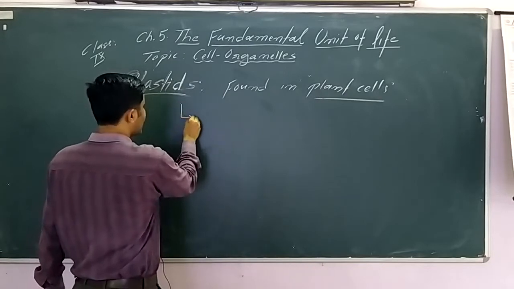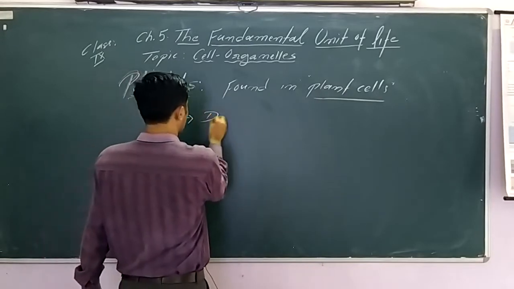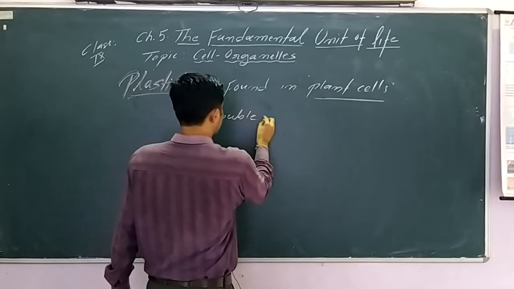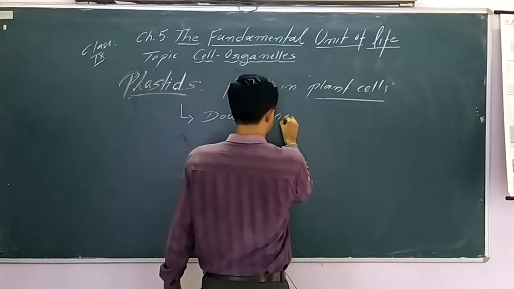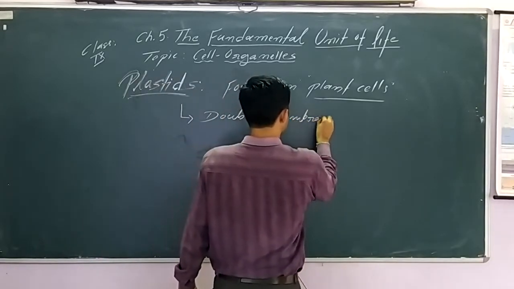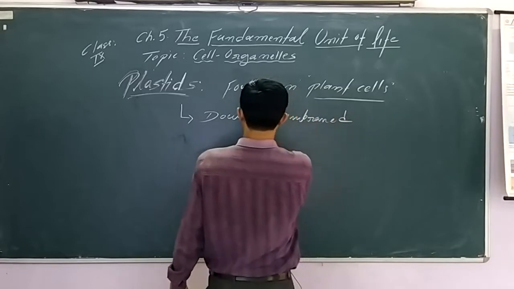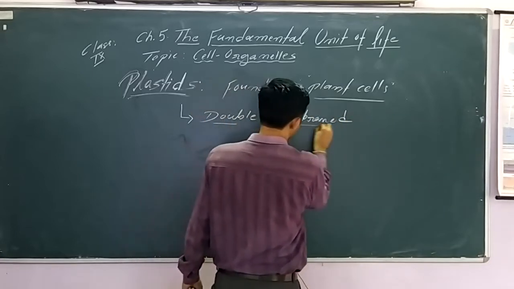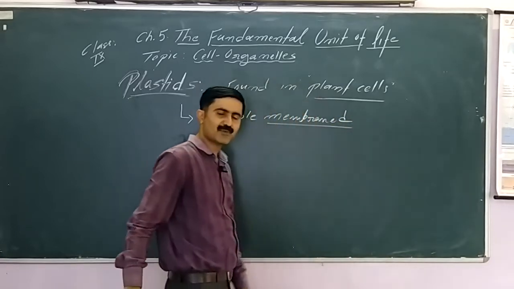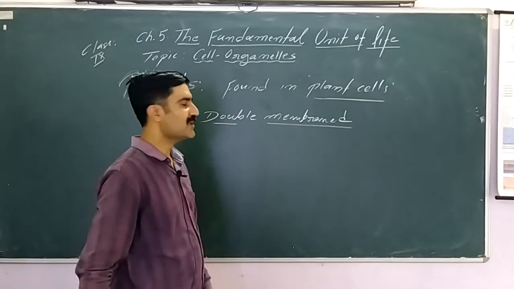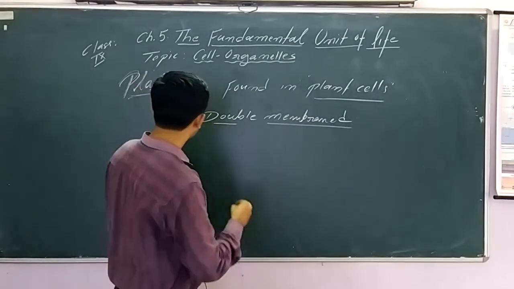Similarly to the mitochondria, plastids are also double membrane cell organelles. First point we have to remember, they are also double membrane, outer membrane and inner membrane. Mitochondria and plastids are double membrane cell organelles.